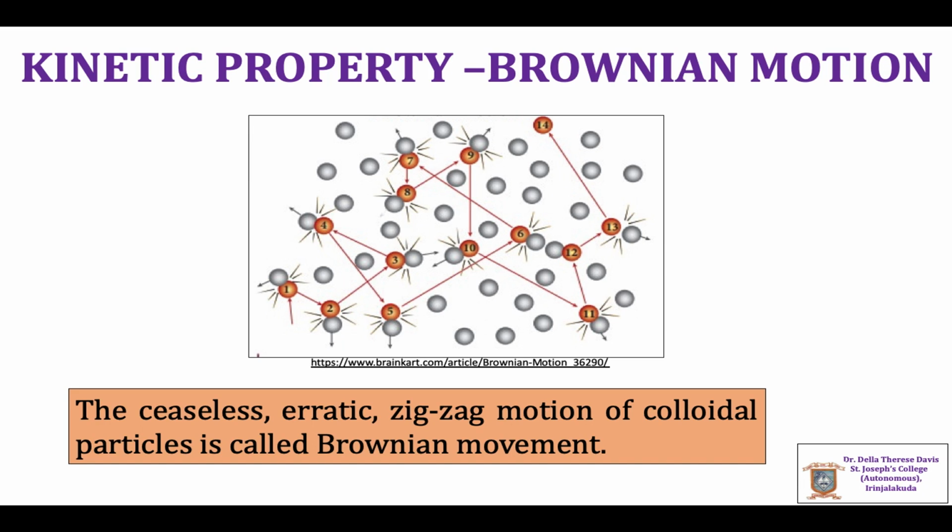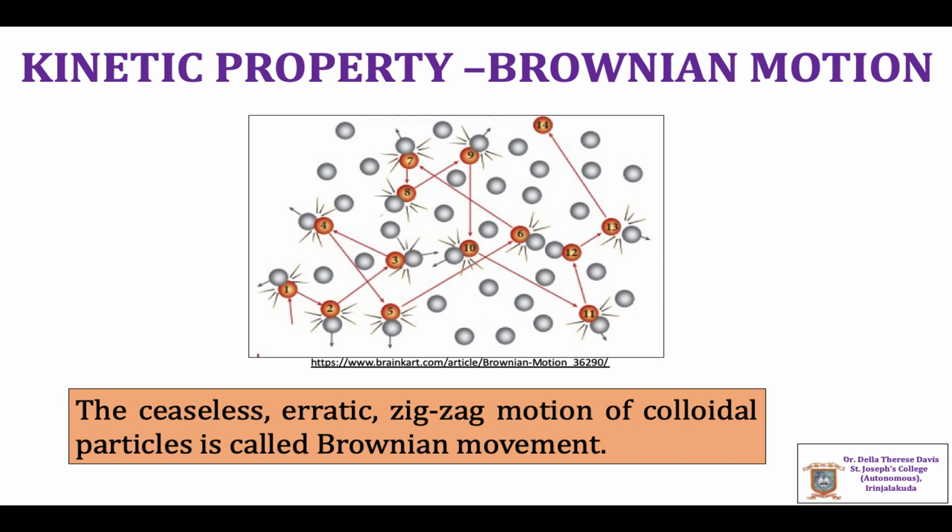This imparts a momentum to the particle to move in a forward direction, where again it collides with another particle. These collisions result in the random zigzag movement of the colloidal particles called Brownian movement. Brownian movement imparts stability to the sol. It opposes the gravitational force acting on the colloidal particles and prevents them from settling down, and thus Brownian movement is a factor which maintains the stability of the sol.